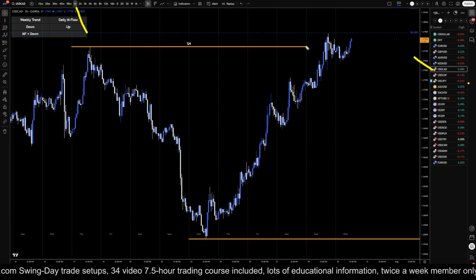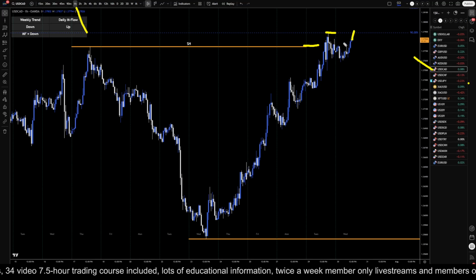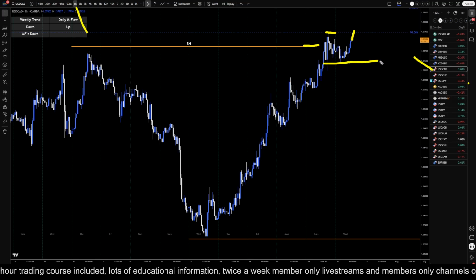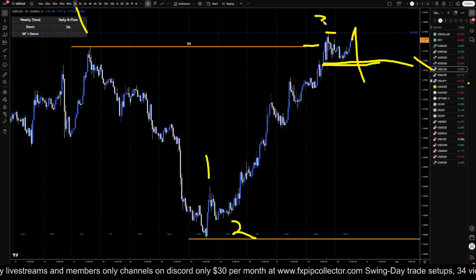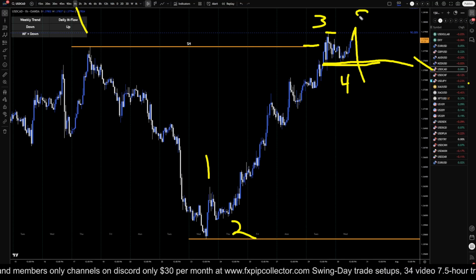But the US dollar CAD just recently broke these highs right here. If this swing right here goes up and makes a new high, then that means that this right here will be my new break of structure zone. And that means that if it goes up, takes out the high, and then goes down and takes out the low, that's what's going to tell me that this whole move up is over. Which for me, I think this is likely a 1, 2, 3, 4, and wave 5.